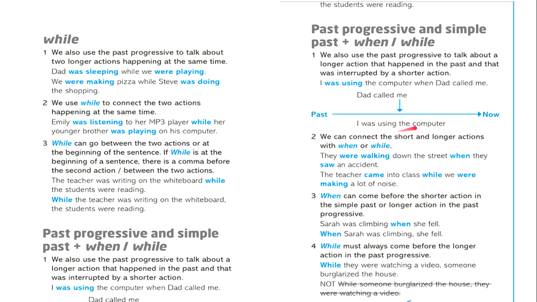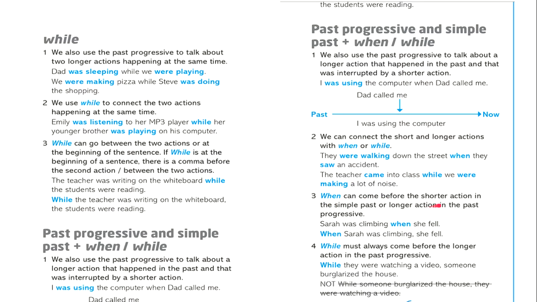I was using the computer when Dad called me, the interruption. We can connect the shorter and the longer actions with while and when, the time words. An example, they were walking down the street when they saw an accident. The teacher came into the class while we were making a lot of noise.